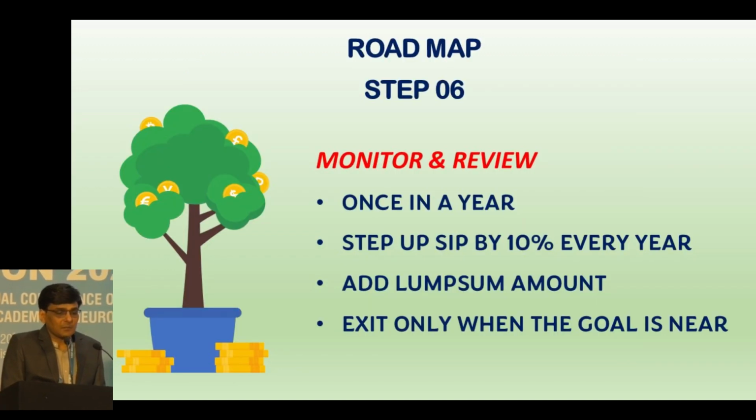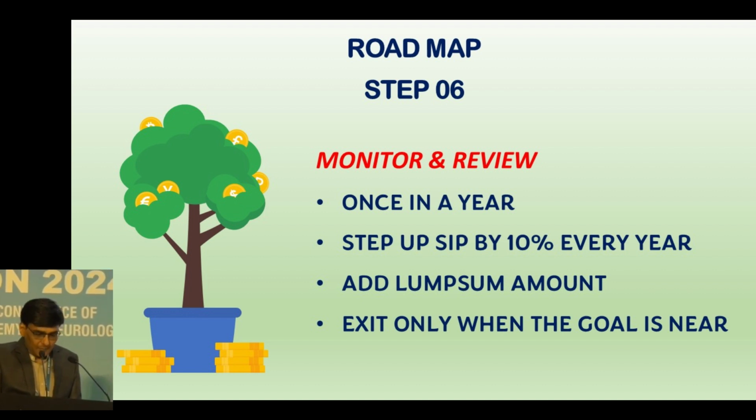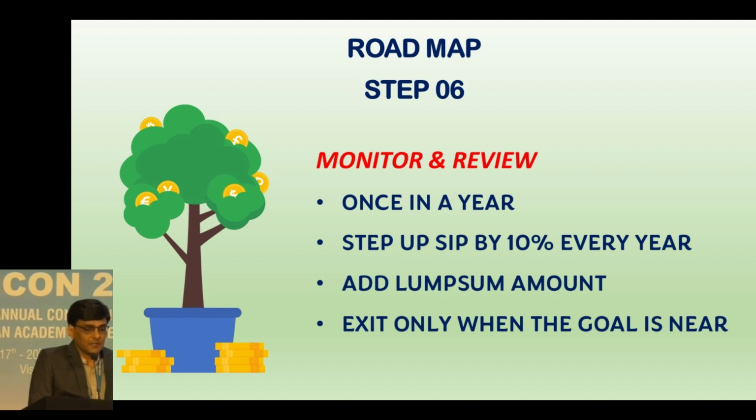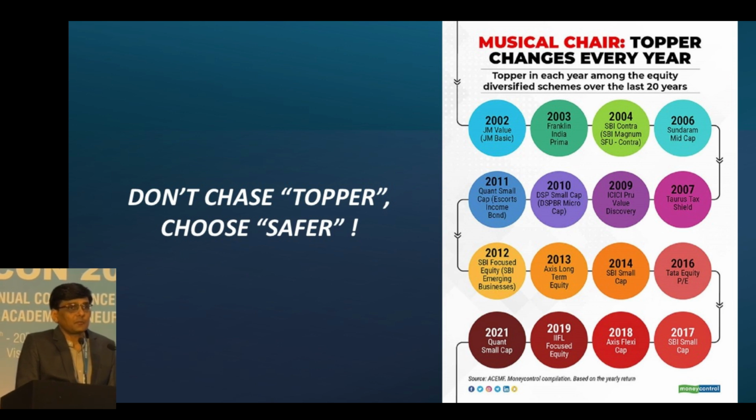And the last part is monitor and review. Once a year you should look at how your fund is doing and step up your SIP by 10% every year. If possible, you can invest by lump sum also, and exit when the goal is near. But remember that the top mutual funds change every year. So don't chase toppers, always choose safer.